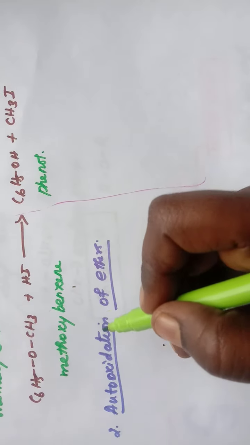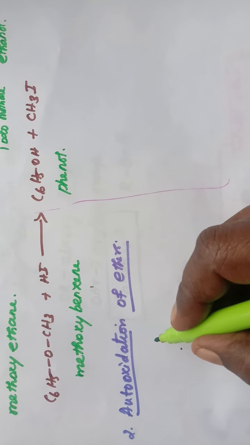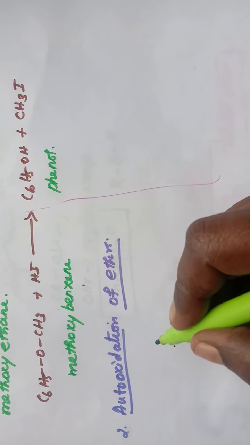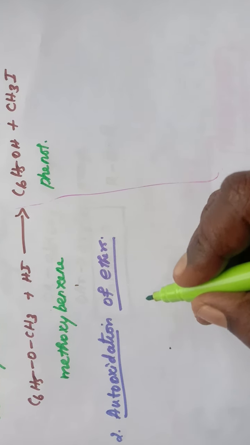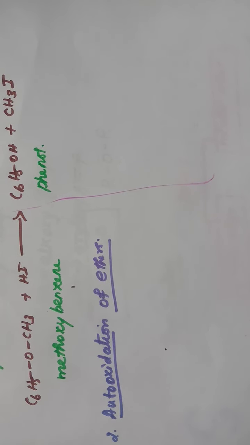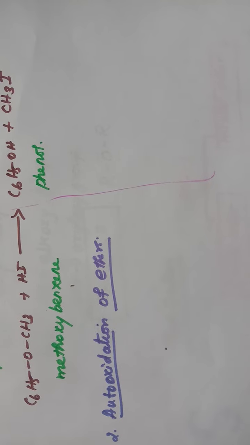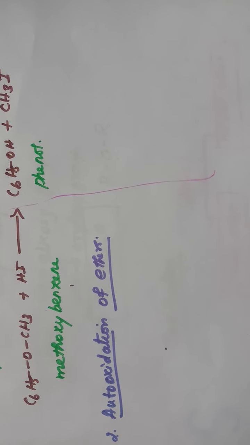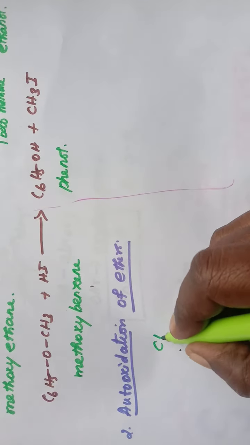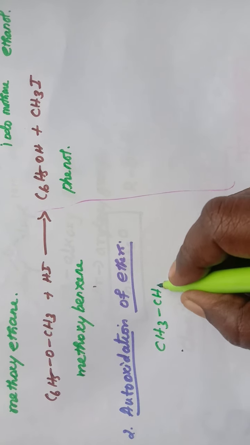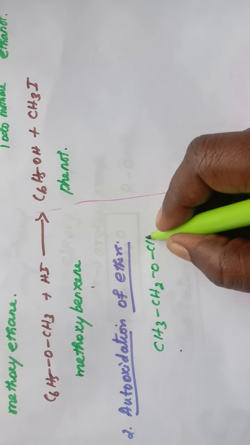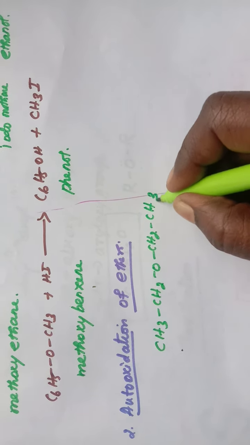The next one is autooxidation. When ethers are stored in the presence of atmospheric oxygen, they slowly oxidize to form hydroperoxides and dialkyl peroxides. So this is CH3CH2OCH2CH3.